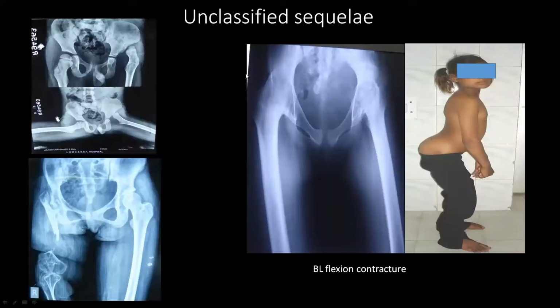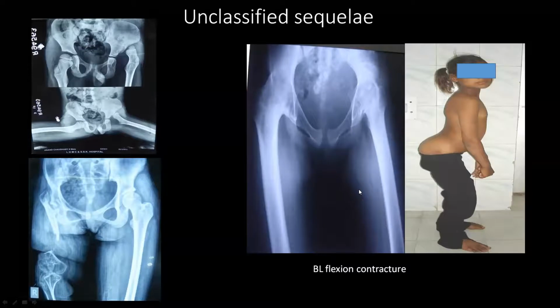Now in Choi classification, there are certain types of sequelae which cannot be classified. First, I have already told you, that is dislocation of the hip joint. This dislocation of the hip joint because of the septic process is a very known entity, but it has not been classified in the Choi. Similarly, as I told you, Choi classified his sequelae when the infective process occurs in infancy, that is in less than 1 year of age.